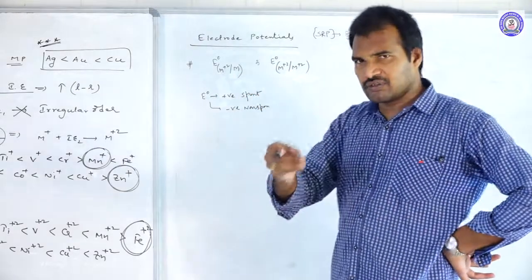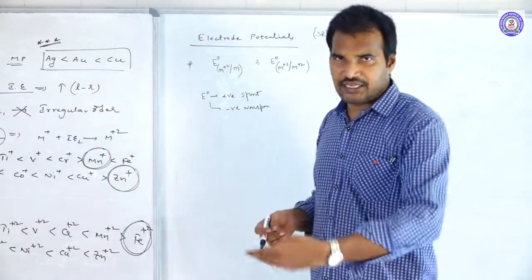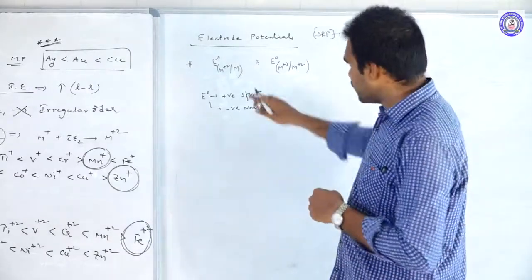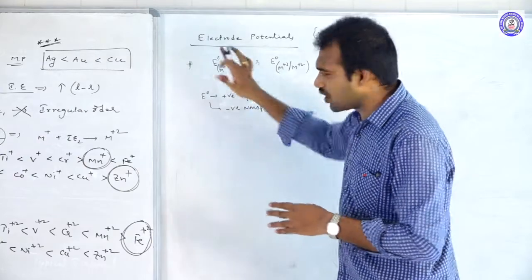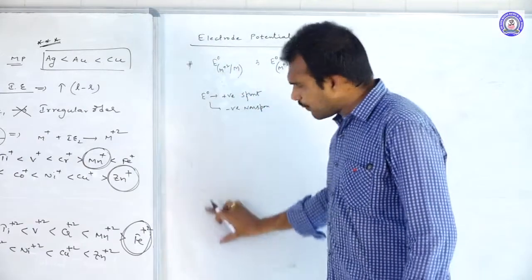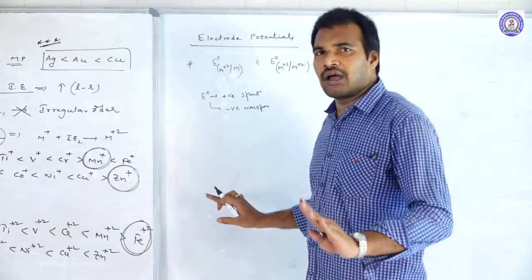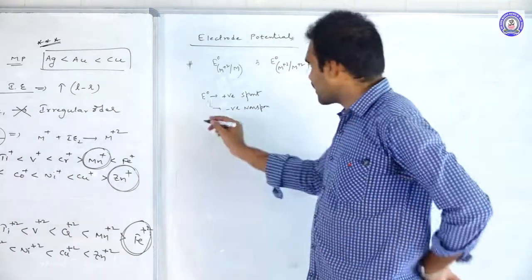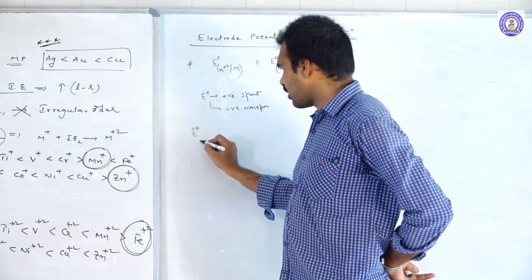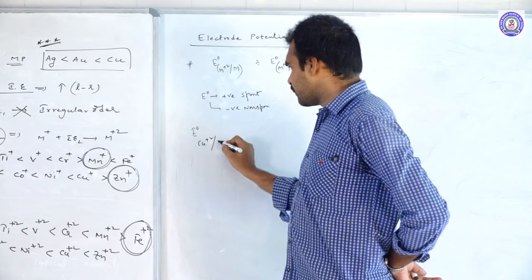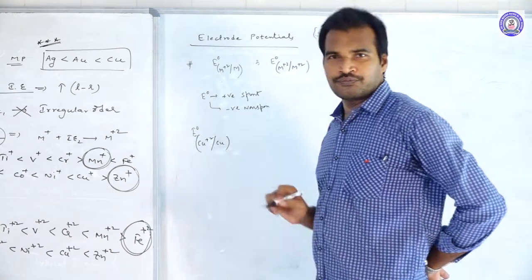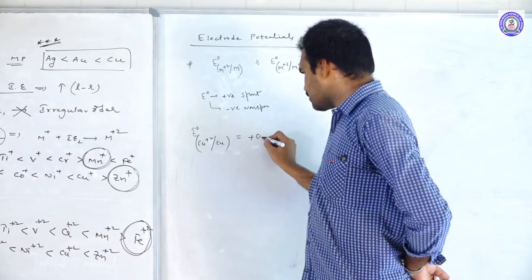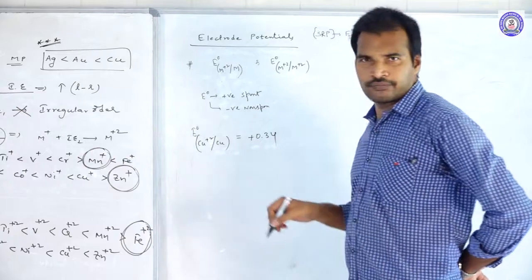If possible, keep your NCERT book in front of you and compare the data. When you check the M plus 2 to M E0 values, all the metal ions to metal have negative E0 values except one. That is the E0 value of Cu plus 2 to Cu, which is plus 0.34.